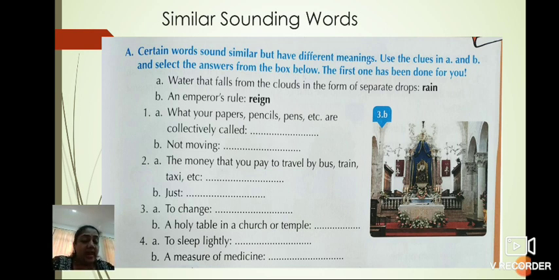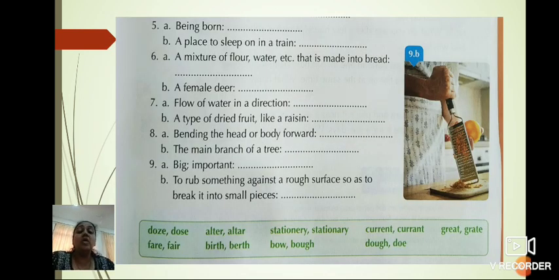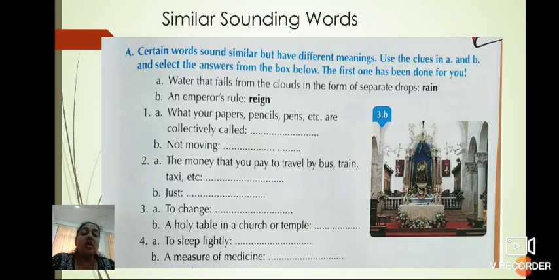Understood? Fourth number. To sleep lightly. What do we call it? D-O-Z-E, doze. To sleep lightly is called doze. And next, a measure of medicine. Doctors say, take 1 dose, take 2 doses in a day, like that. A measure of medicine. But what is the spelling? D-O-S-E. Are you getting it, children? Very good.